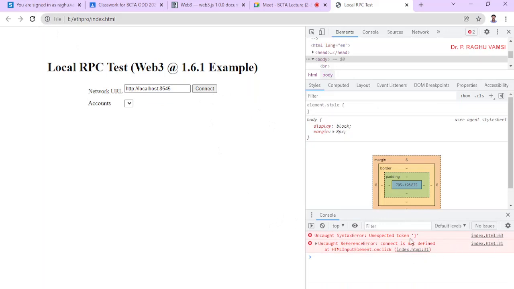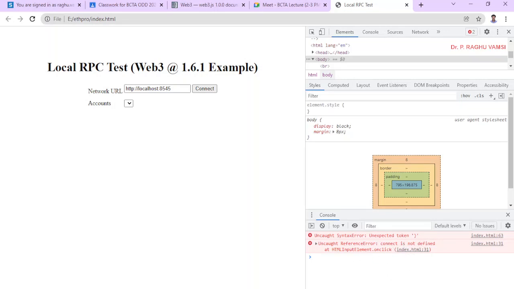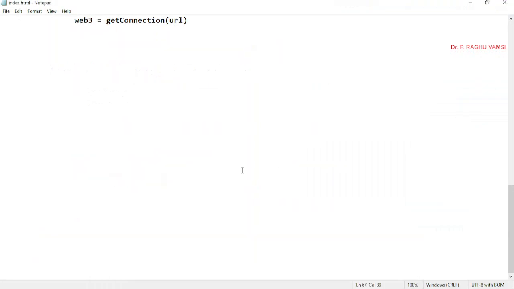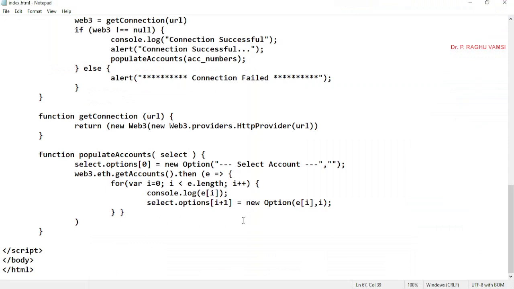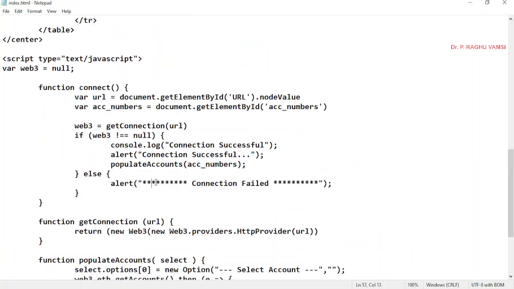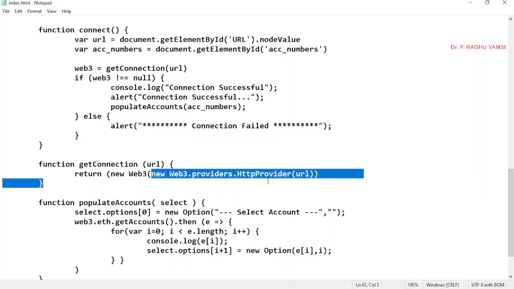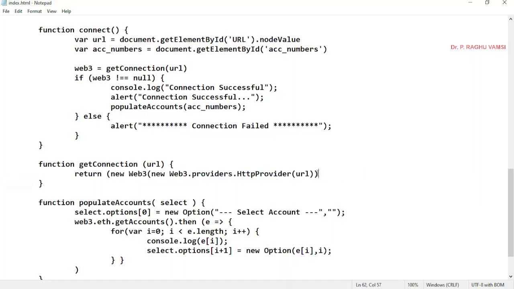So here, unexpected bracket close and uncaught exception: connection is not defined, line 13. So what is the problem here? Here, unexpected token in line 63. Bracket open bracket. This is the new. Okay, return. This is open for this, and web3 open.